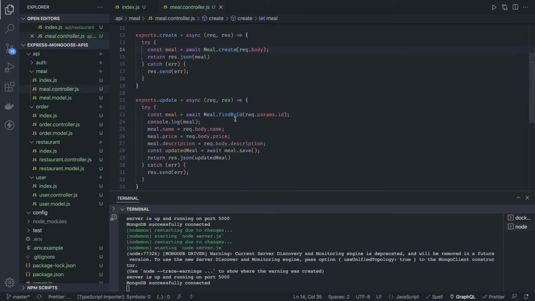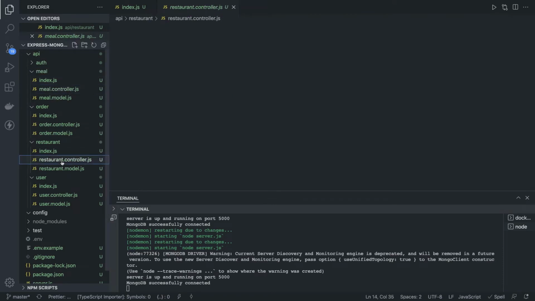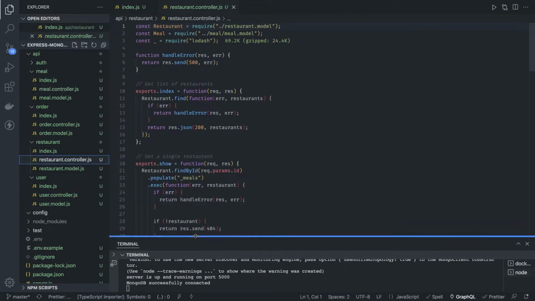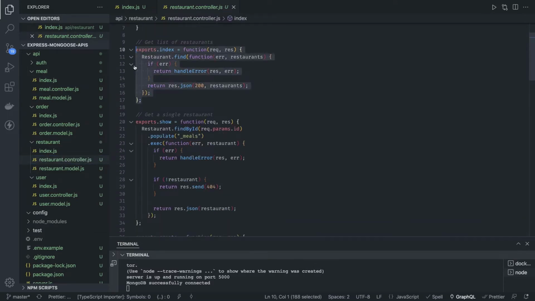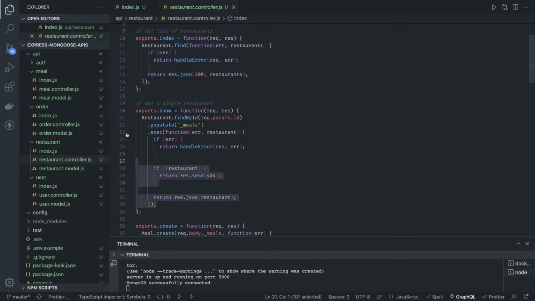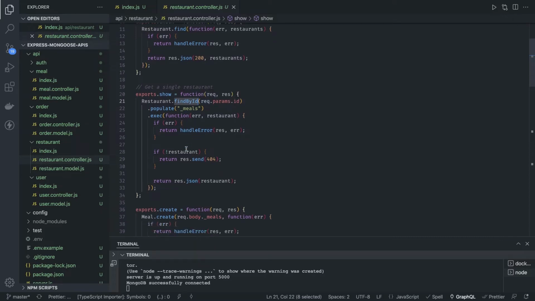This is just using async await, create, update, list, and the restaurant controller. I already did it. That is just using callbacks, and what it is doing is list, restaurant.find, show, and I also need to populate the meals with the restaurant. So there is a way to do it, you can just use dot populate. It's restaurant.findById, request.params.id, this is the restaurant id, and I want to populate all the meals together with the restaurant information. You can use dot populate. You can also write a promise using dot then, or you can use async await here.